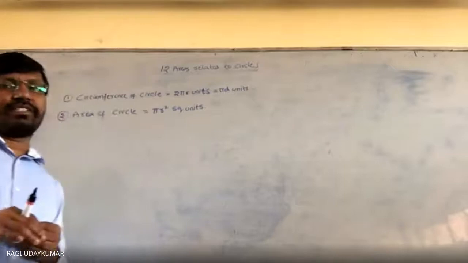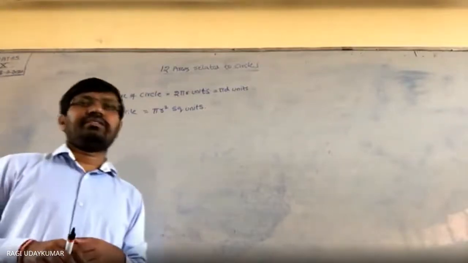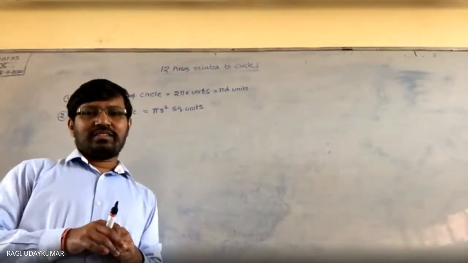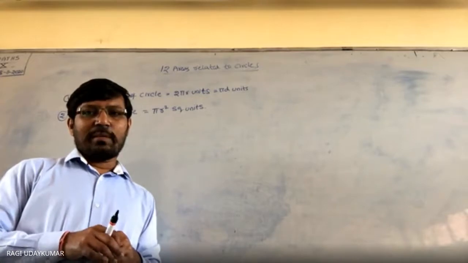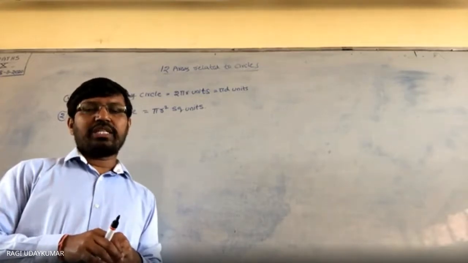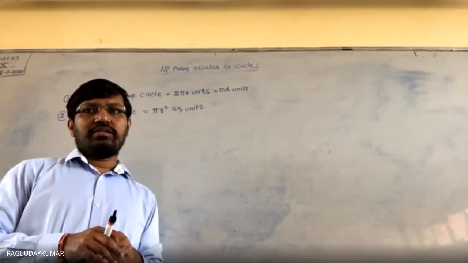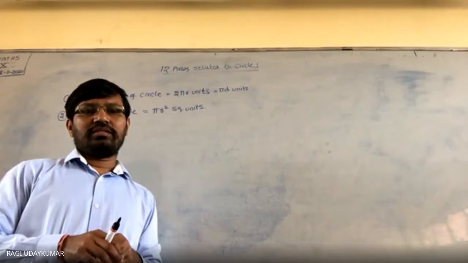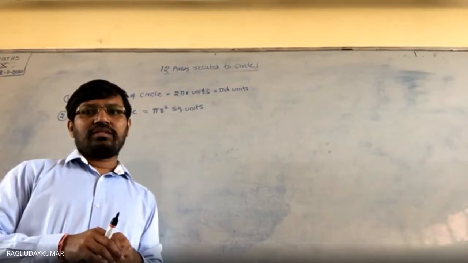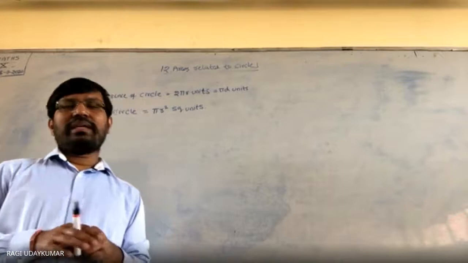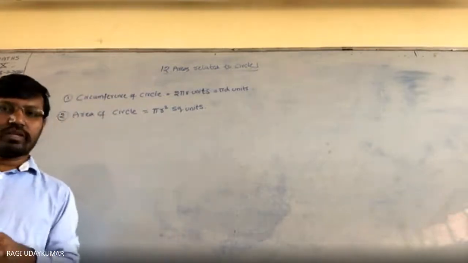Is pi rational or irrational? Is pi a rational or irrational number? No one knows.